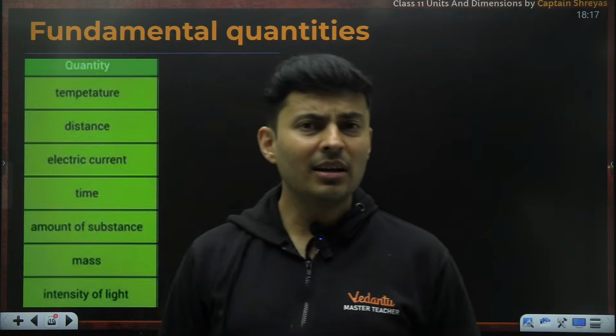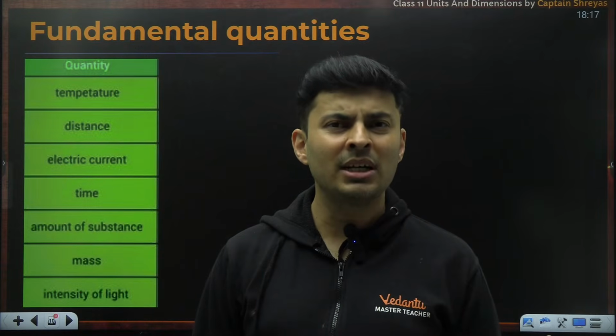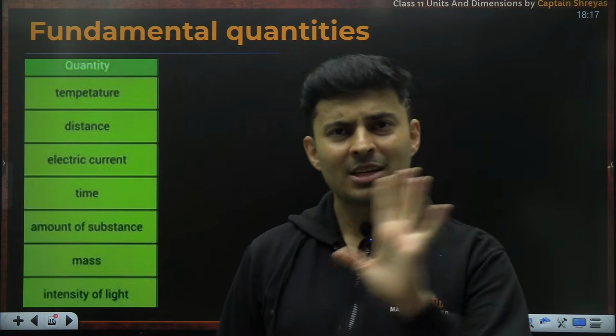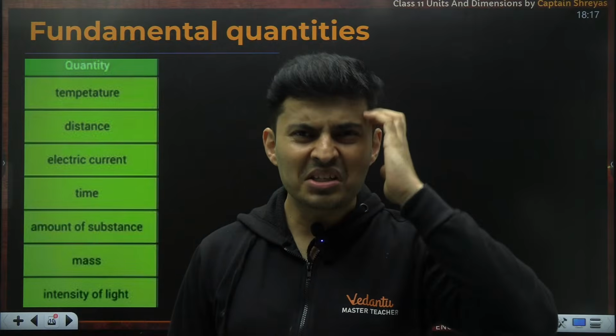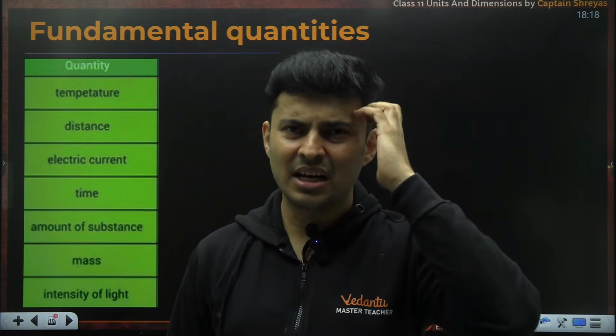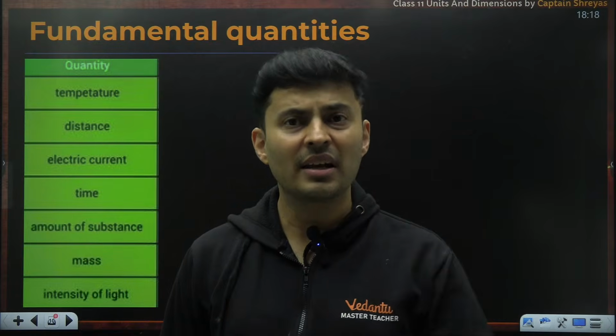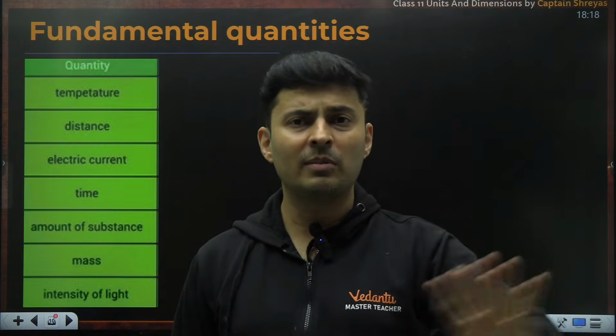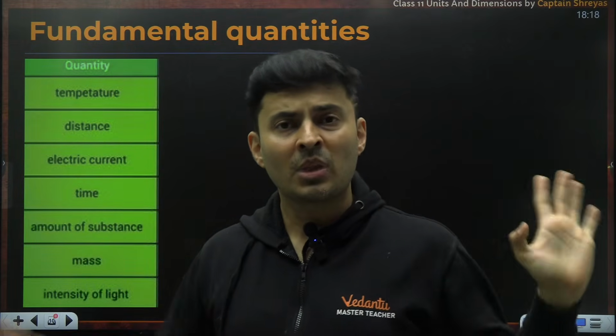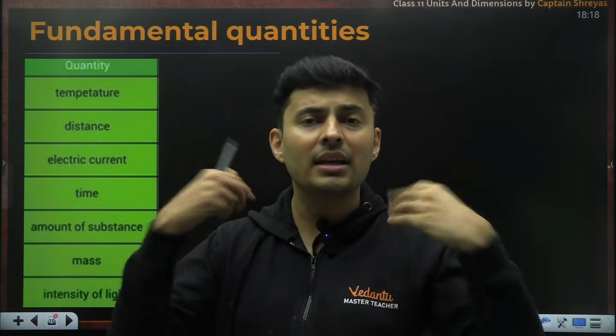Now, you might be wondering, sir, how many exactly fundamental quantities are there? Don't worry. Scientists, they scratched their heads till their nails got worn out and their heads started bleeding. And then they understood, okay, apart from this, there is nothing else in the world. If you know these quantities, you can measure anything.